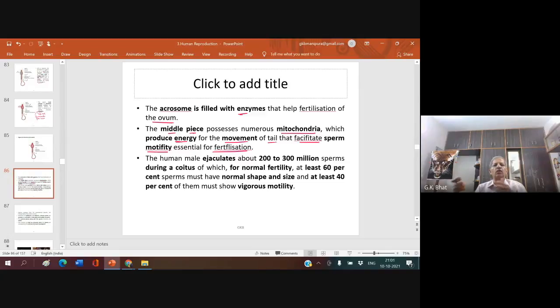You know, always a sperm goes in search of the ovum. Ovum never comes in search of the sperm. Ovum is always stationary. It won't move, but the sperm is motile. It has a flagellum, or tail, for the purpose of swimming or going in search of the ovum. So the middle piece possesses numerous mitochondria which produce energy for the movement of the tail that facilitates sperm motility, essential for fertilization.